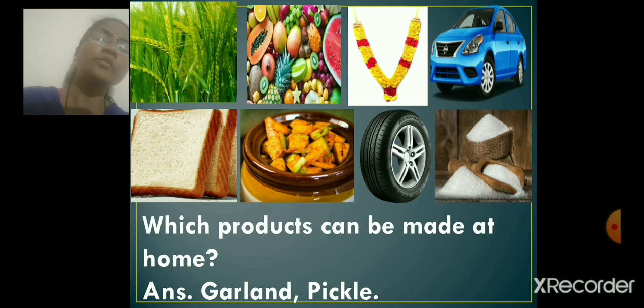Okay. Which of the products can be made at home? Garland. We make garlands at home, and we make pickle. Mummies, they make pickle at home, right? Good. So here garland and pickles are the two products which can be made at home.